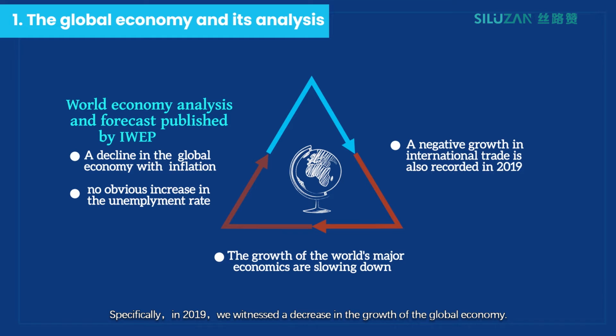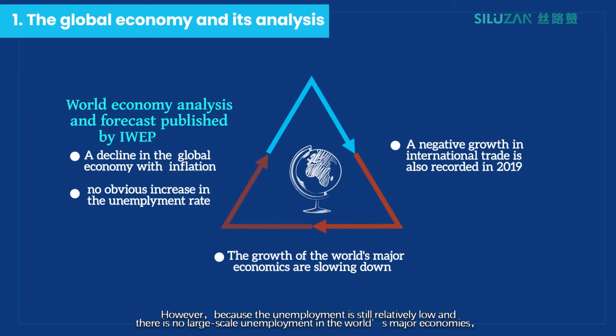Specifically, in 2019, we witnessed a decrease in the growth of the global economy. Particularly, the growth of the world's major economies is slowing down. According to the statistics published by the International Monetary Fund, the growth of the world's GDP in 2019 decreased by 0.6% year-on-year. However, because the unemployment rate is still relatively low and there is no large-scale unemployment in the world's major economies, and they are experiencing deflation at the same time, we can tell that the global commodity demand is decreasing.